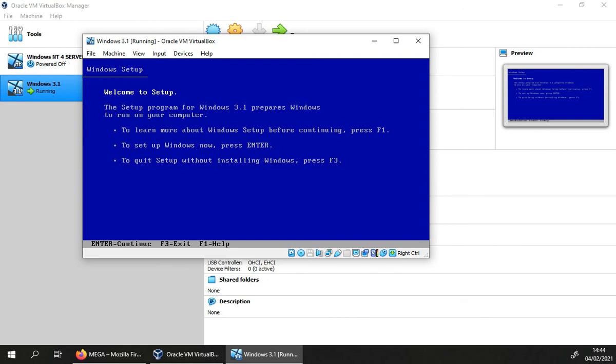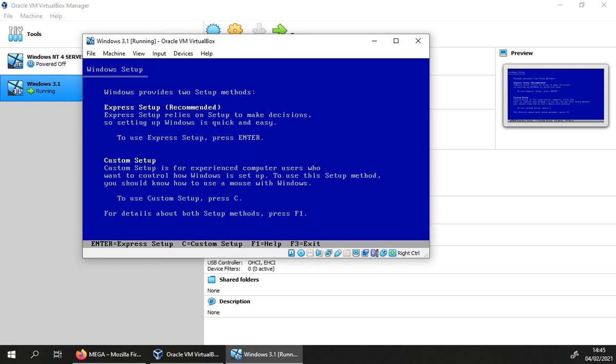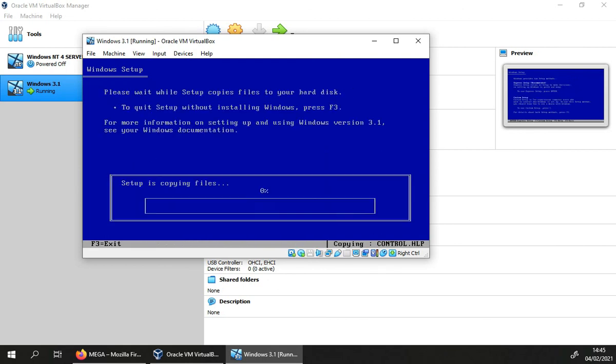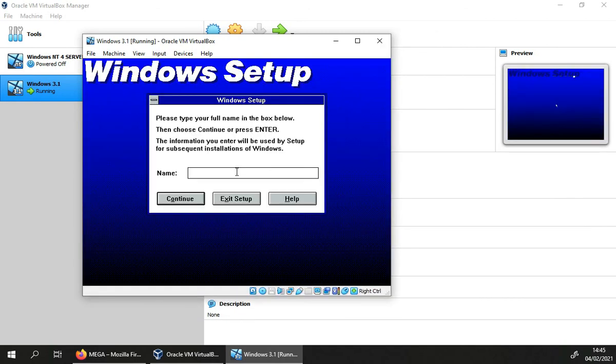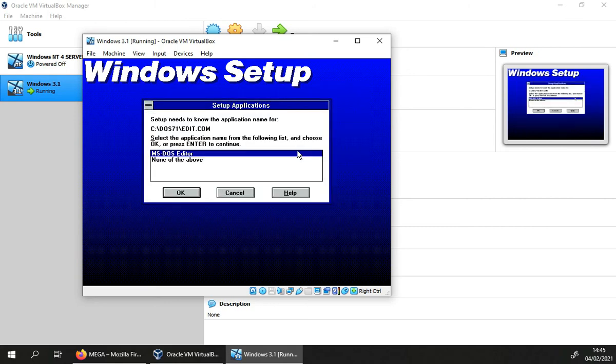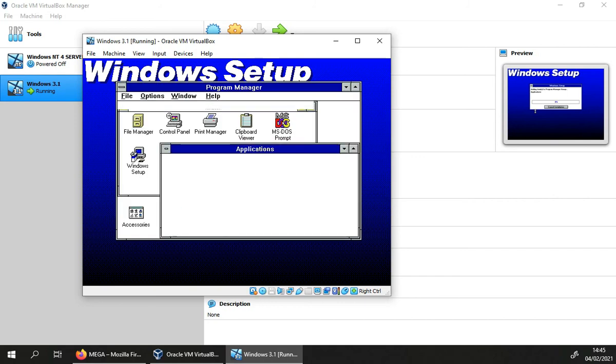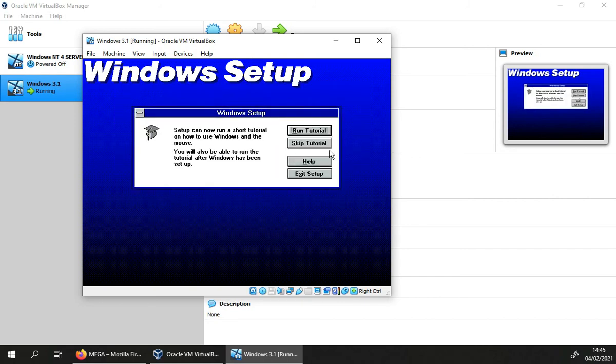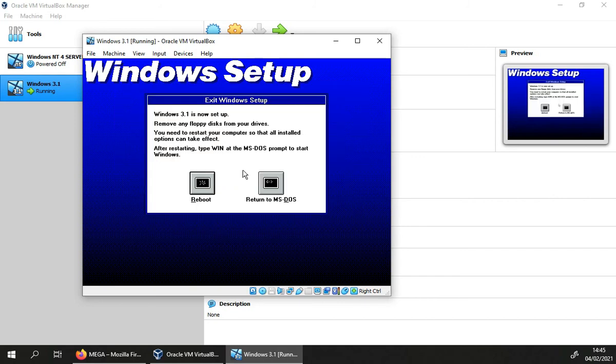With Windows 3.1, it is usually set up this way. We'll do the express setup, whatever. It's copying the files. There we go, Windows setup, we'll just name it a virtual machine. Windows 3.1 was also a really small operating system back then. You can see what's happening there. MS-DOS editor, we don't need the tutorial, screw it. Okay, it's already done. See that? It literally took seconds just to install Windows 3.1.